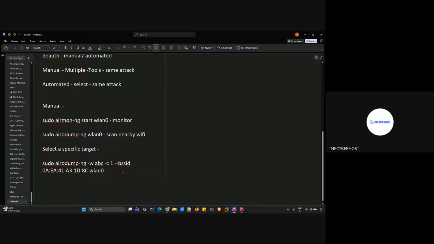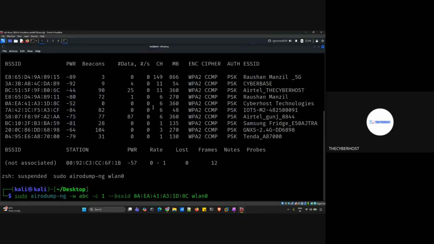The command is very simple. You just need to use this command, which is sudo airodump-ng. Then we give -w, and after -w we give ABC. Then we give -c 1 --bssid, and then the BSSID of this specific router. Now you will have some queries, sir: what is this -w? What is this -c? I will explain them, but let's see what will happen first.